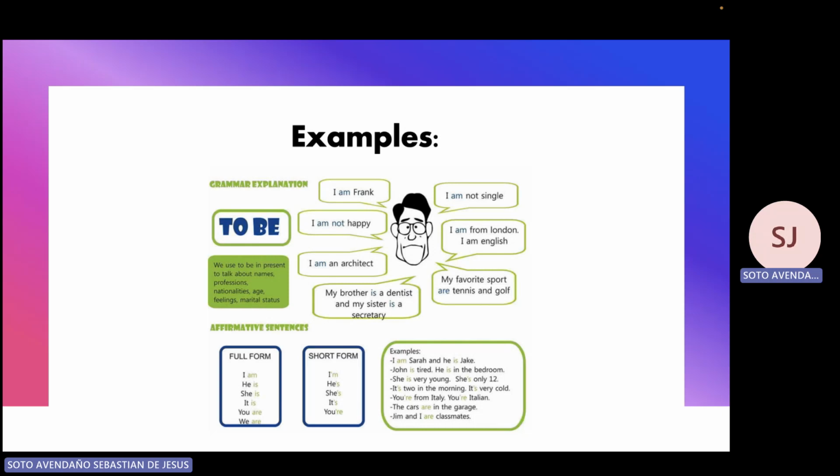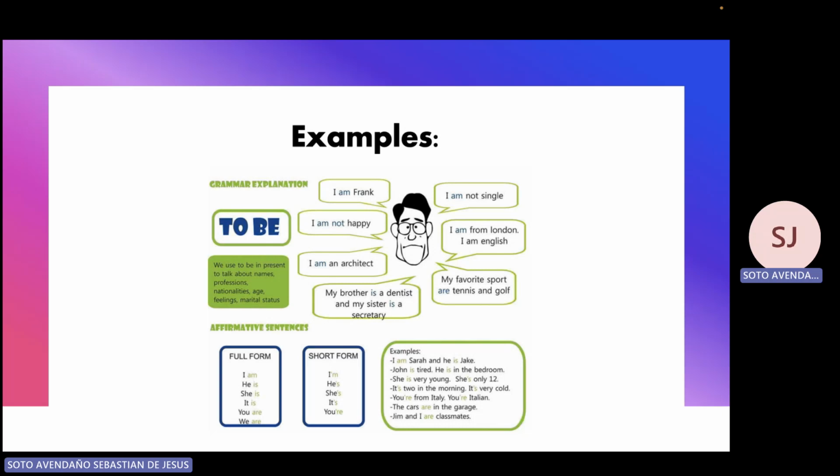She's very young. She's only 12. Okay, so she's telling us her age, that she's only 12 years old and that she's very young. Then it's 2 in the morning. It's very cold. So that example is telling us the time and it is also telling us how's the weather. It's saying that it's very cold. Then we have you're from Italy, you're Italian. So that example is telling us the nationality of this person. It's saying that he's Italian and it's also telling us where this person is from, Italy.